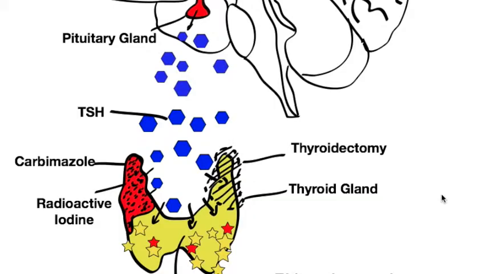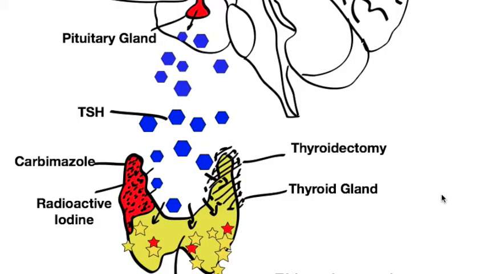There may be poor compliance with drug therapy, or there may be episodes of reoccurring overactive thyroid even after treating it with carbimazole in the initial phases. So these are some of the reasons why radioactive iodine may be preferred over carbimazole. In terms of surgery, a large goiter or a lump within the thyroid gland, surgery would allow for that lump to be removed.